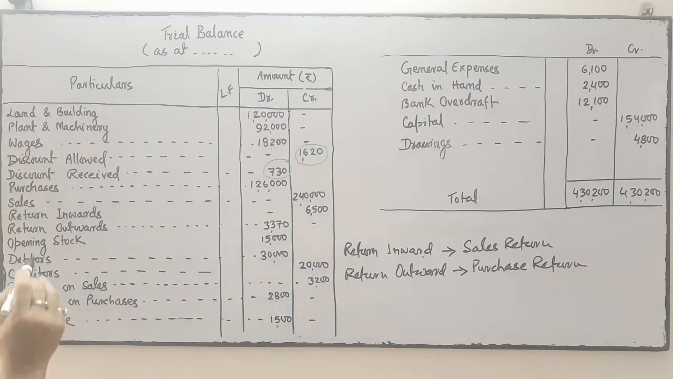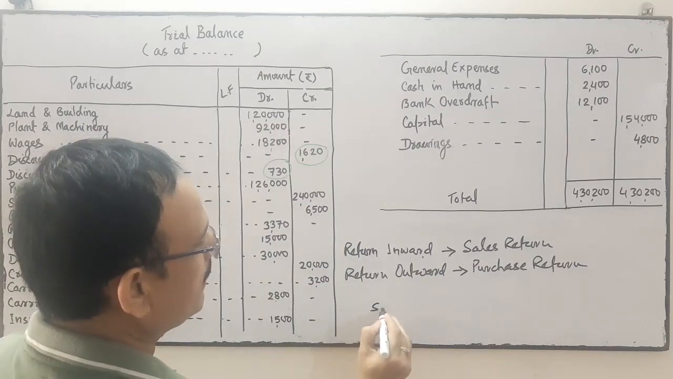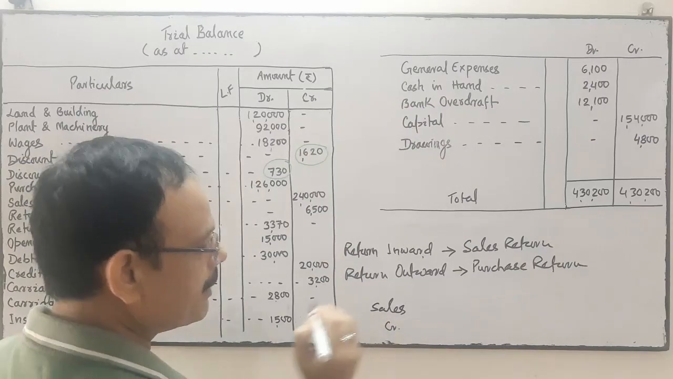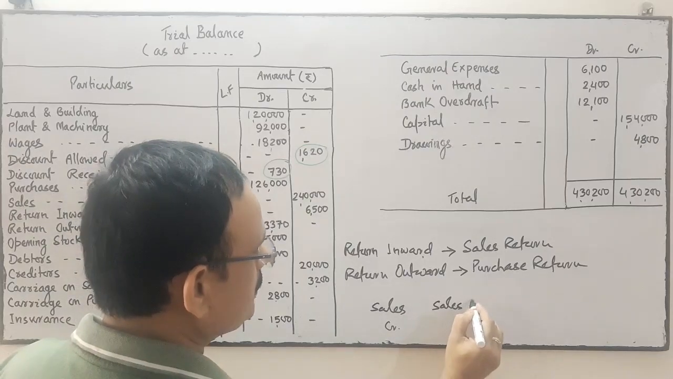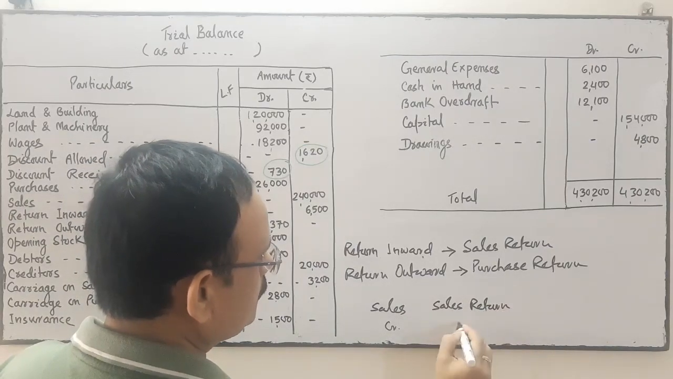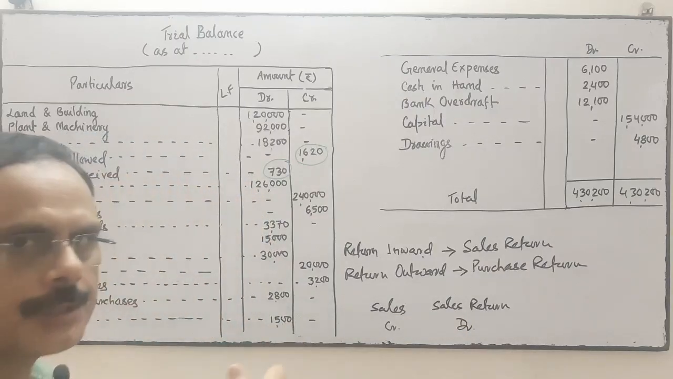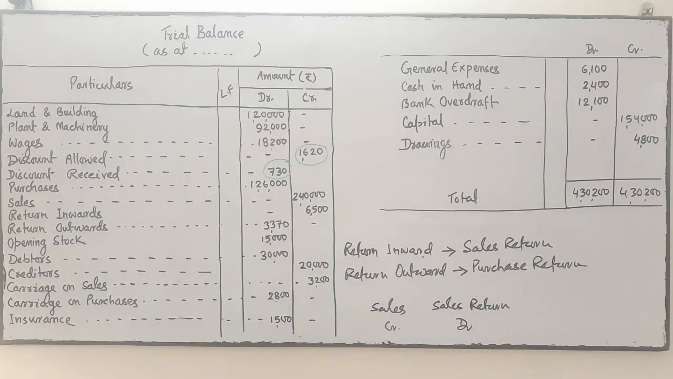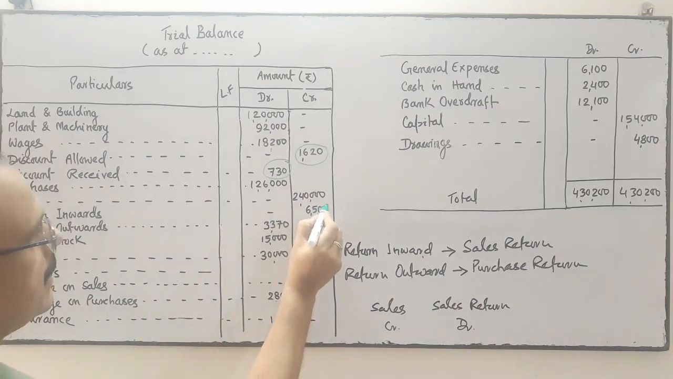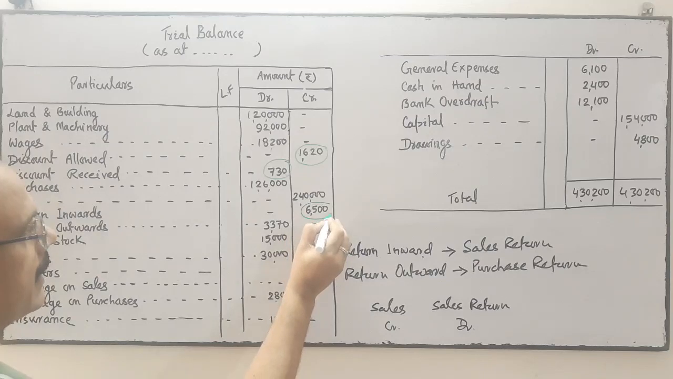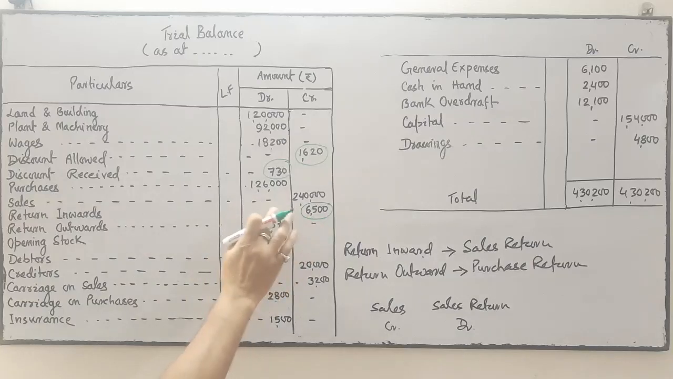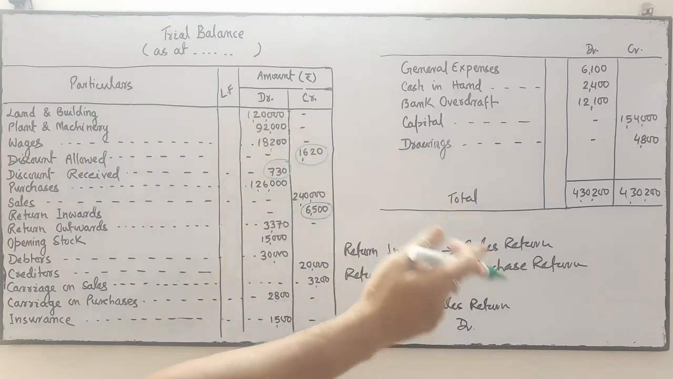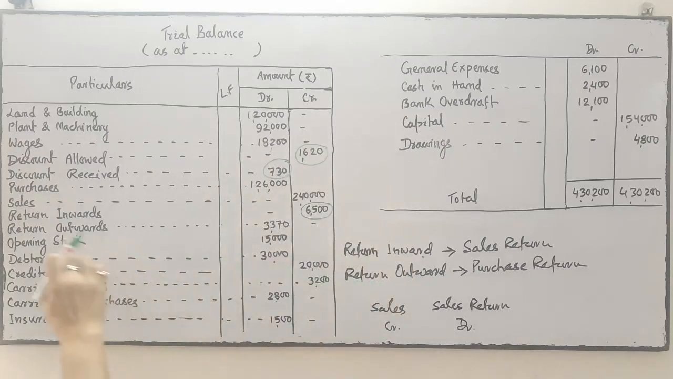So here return inward is your sales return. Sales is the income. It has a credit balance. But sales return or return inward is just opposite of sales. It means it should be a debit balance. So here the return inward is written in the credit side. This is another mistake committed by that accountant. Sales return should be in debit. He has written it in the credit side.